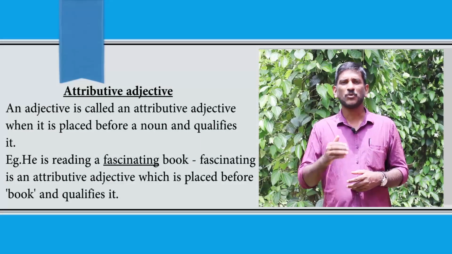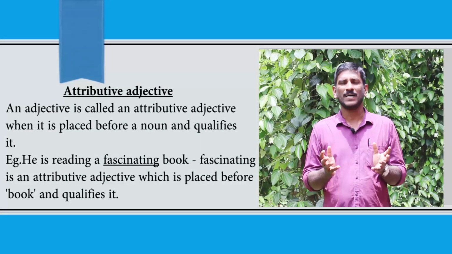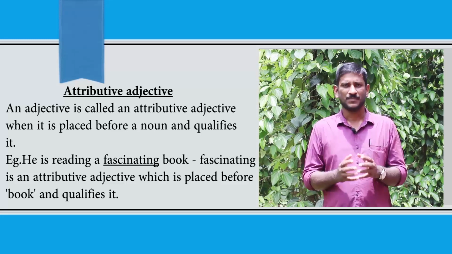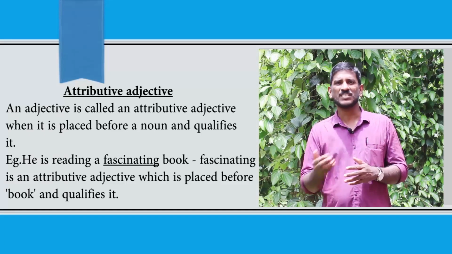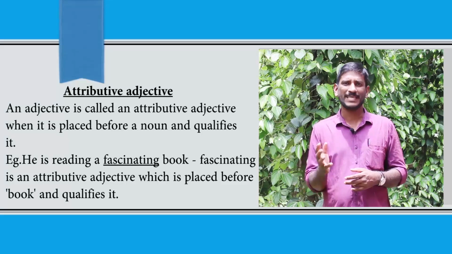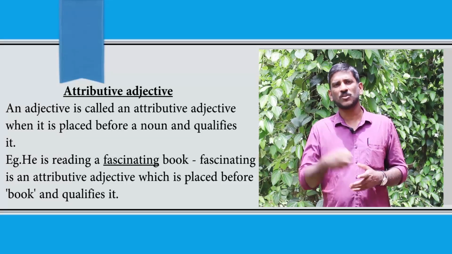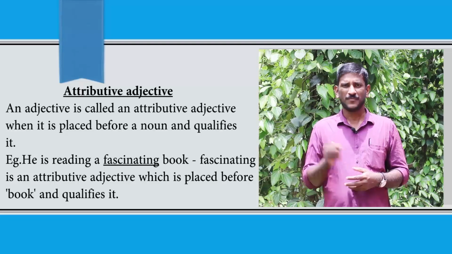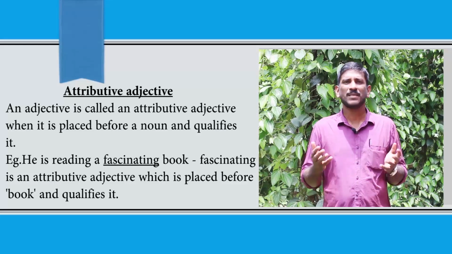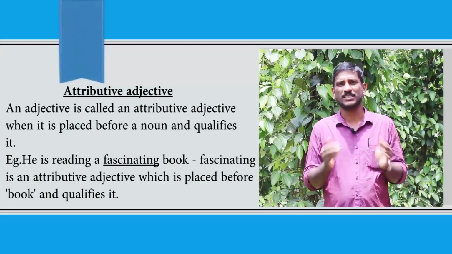With regard to the position of adjectives in a sentence, we can broadly classify them into two categories. Those two categories are attributive adjectives and predicative adjectives. Don't feel worried when you come across these terms, attributive adjective and predicative adjective. The concepts are very simple. Just think about the position of an adjective in a sentence. If the adjective comes just before the noun, it can be considered as an attributive adjective.